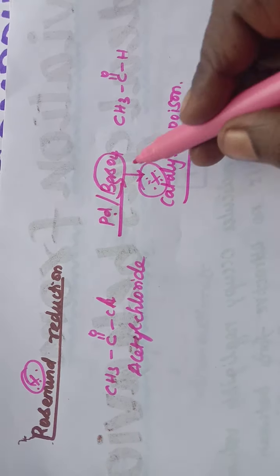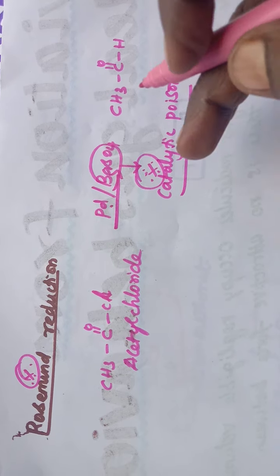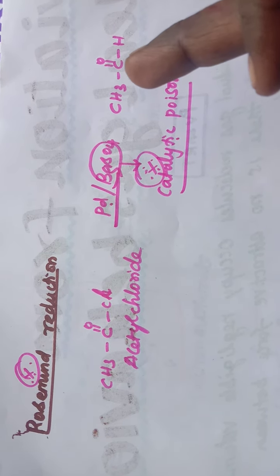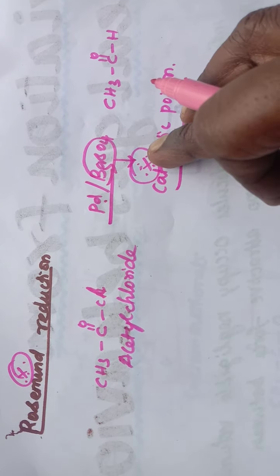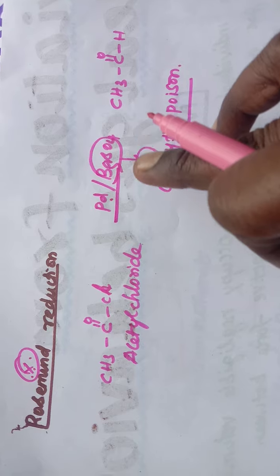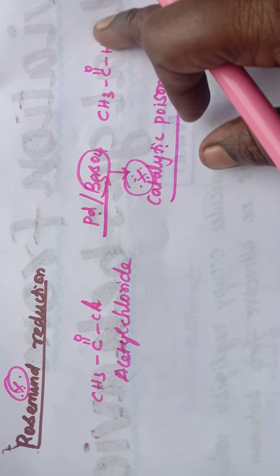Rosenmund reduction, you will be getting a question from this reaction. So what is the role of barium sulfate here? Here it acts as a catalytic poison. What is the action here? It is just to prevent the aldehyde from being further reduced.